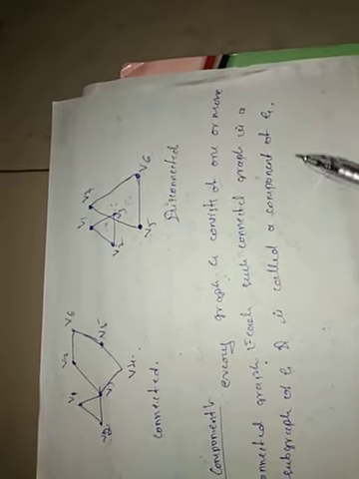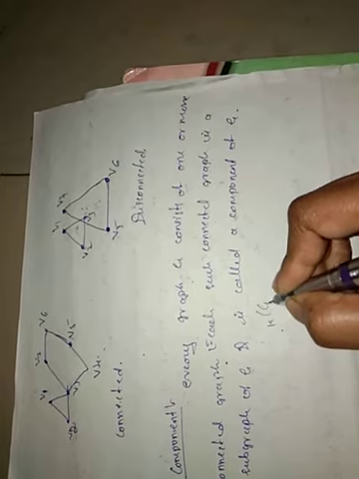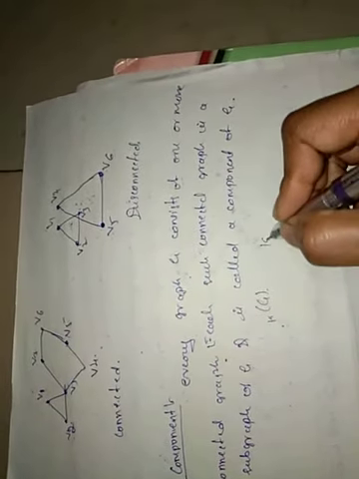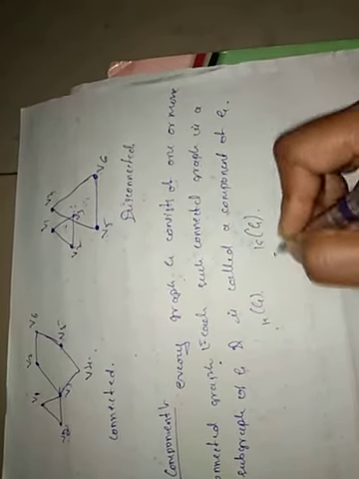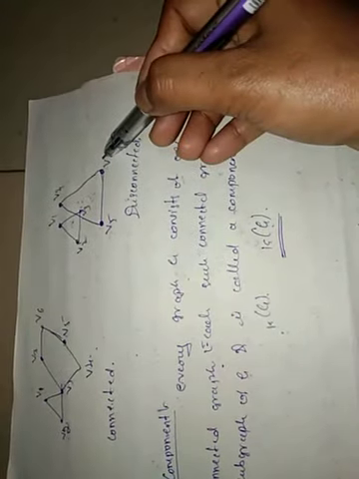The number of components of a graph can be indicated like this. We indicate the number of components like this. So the number of components of this graph will be 2. Now take an example here.